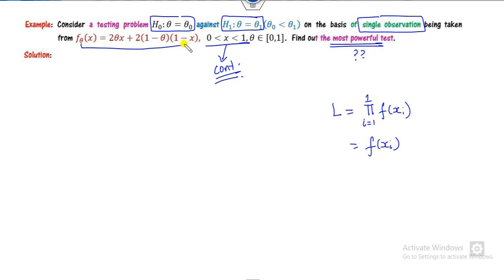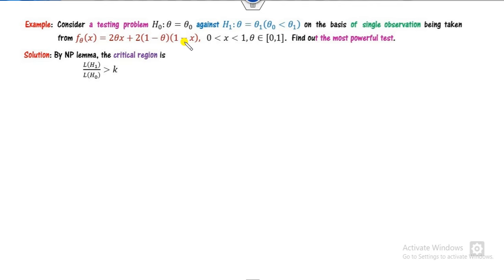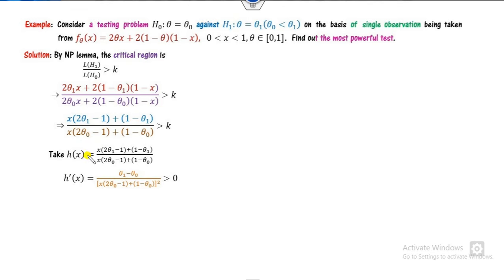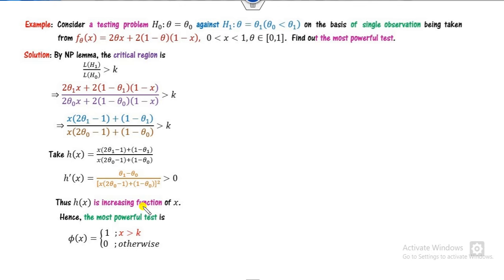That is, this is again my likelihood function. So we can start from here. Either you can take this number as h and then take the derivative, check whether it's greater than or less than, but h dash is u upon v square, it will take some length. You can simply multiply them. Okay, you can take the pair as of this. Now you can simplify it, or you can take h and take the derivative, it will be greater than 0. So what is the meaning of that? It's a function of x only. It's greater than, we can say x is greater than k is my most powerful.